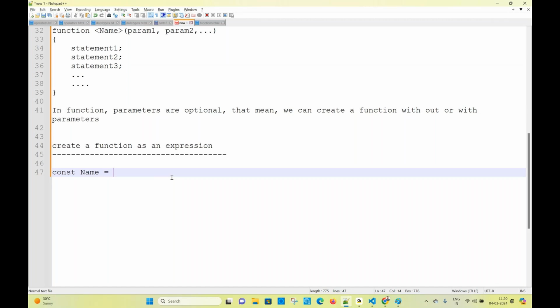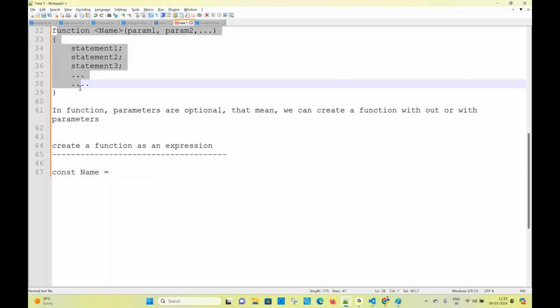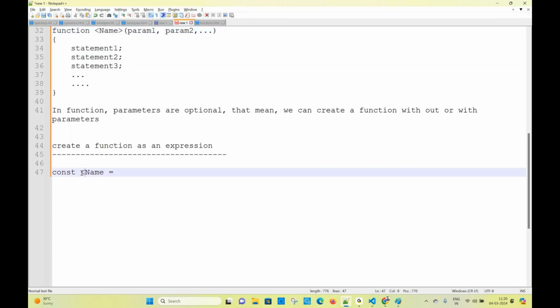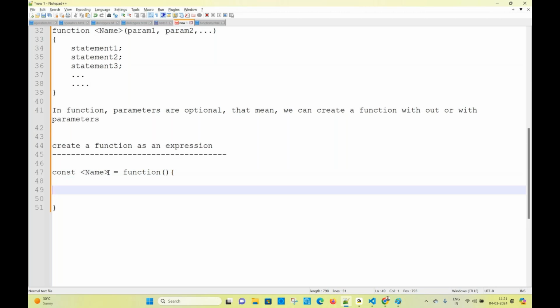What is it called? See, the same function I'm creating, guys. Observe this carefully. Function name, what? Of course, you take the same name. This is optional, that means you don't need to use angle brackets here; just for the syntax purpose I'm writing. So this is going to be the function keyword. Like this also we can write here. This is also a way of creating a function.